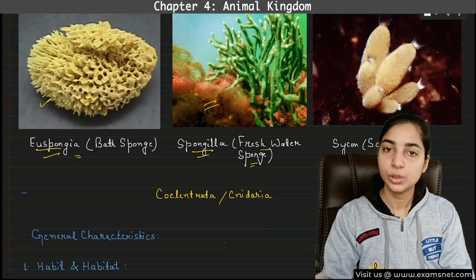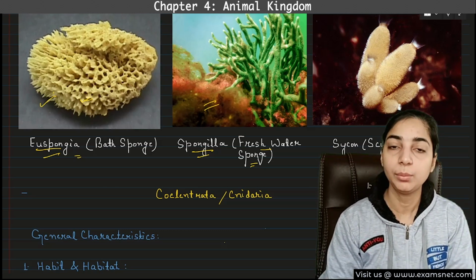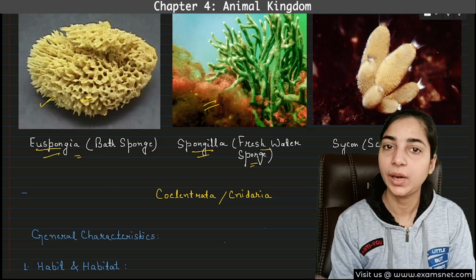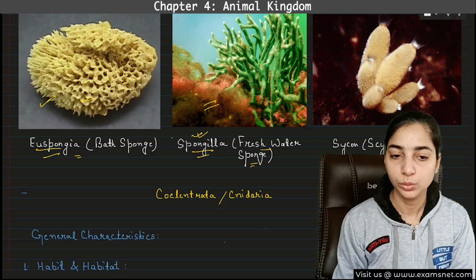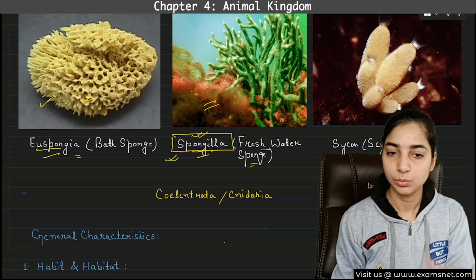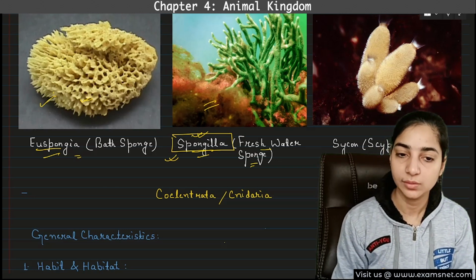We know that most of the sponges or most of the poriferans are marine. Okay, they live in the marine environment. But there are few freshwater sponges also. This is one of them, spongilla. So here you have to remember this. This is more important because there are very few freshwater sponges and this is one of them. So this will be important.